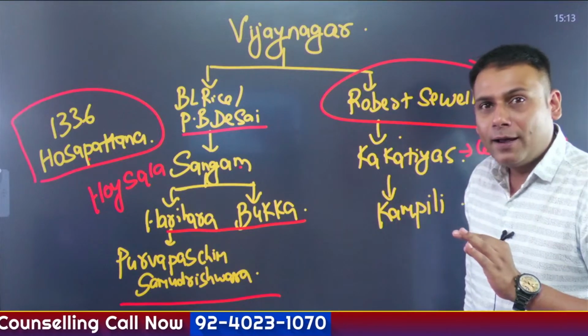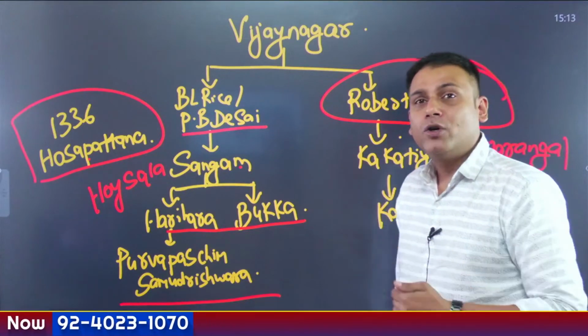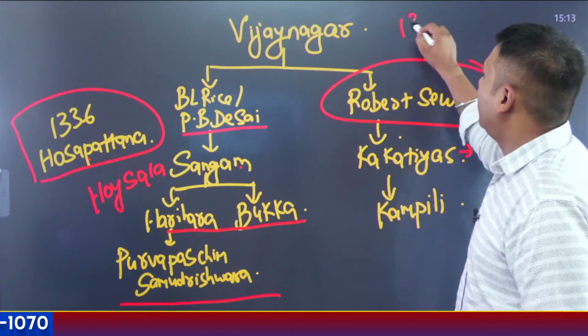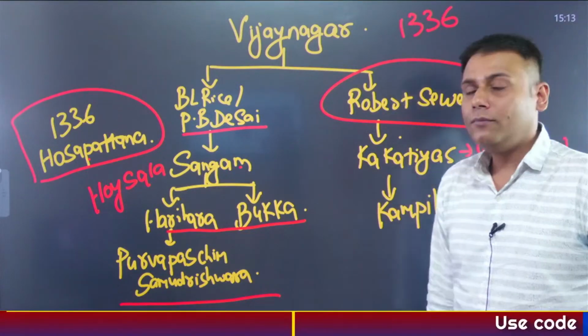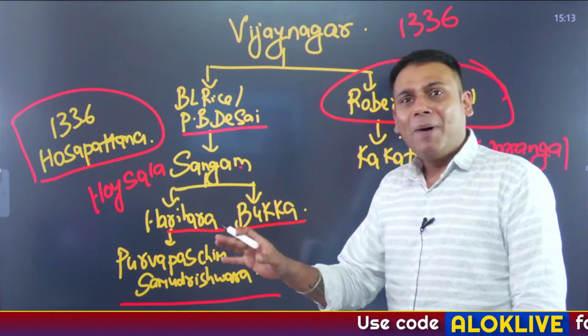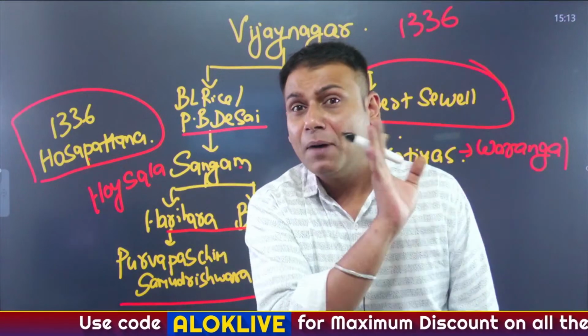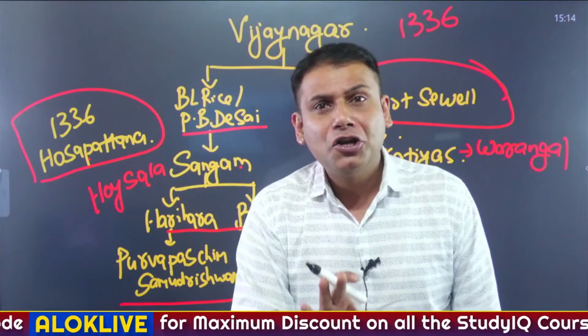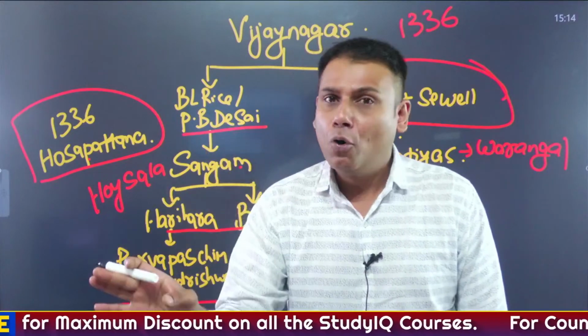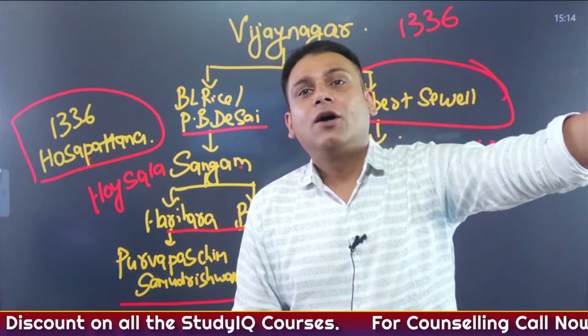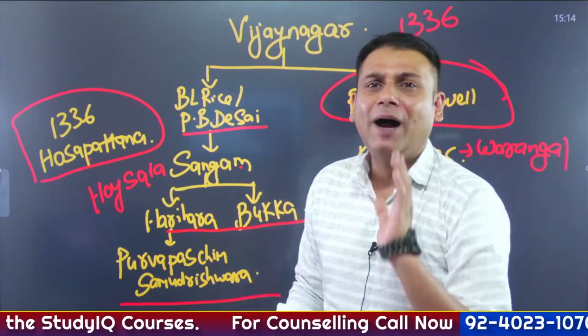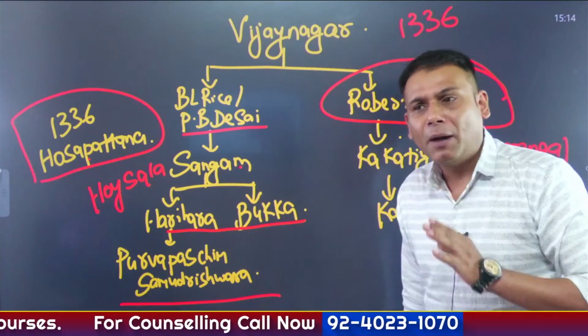The foundation of the Vijayanagar Empire was laid down approximately around 1336. Vijayanagar encompasses the region of Karnataka, certain parts of Andhra, Telangana, certain parts of Maharashtra, particularly the region of Chaul and Dabol, which was later under the rule of Bahamanis, and certain parts of Goa and Tamil Nadu.